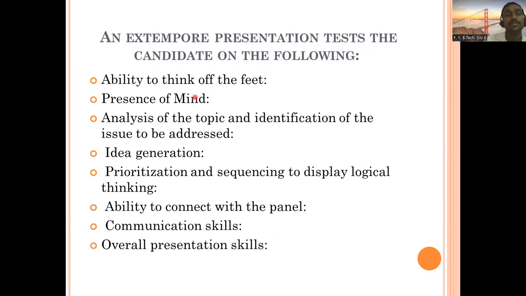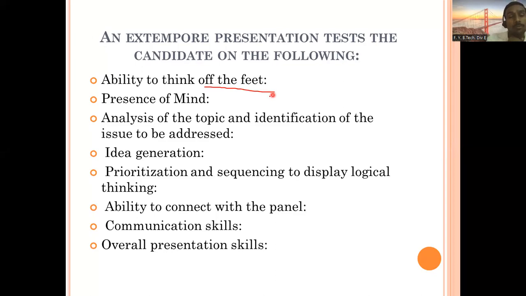What do you mean by that? Beyond, out of the box, you can call it. Usually when people get a topic, they can have a regular or similar kind of thinking. But when you get the topic on the spot, you try to think somewhat differently. You want to present your views somewhat differently.